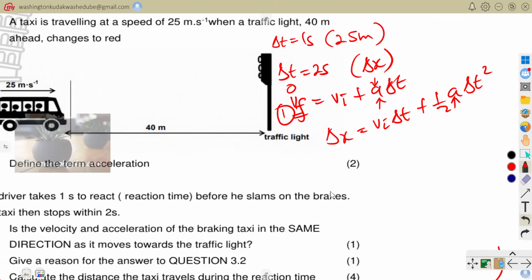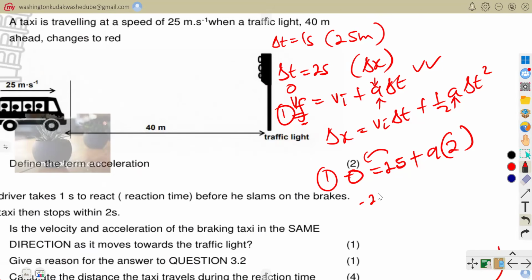So using this first equation, we have 0 meters per second, because finally he comes to rest. His final velocity is going to be 0 during these 2 seconds, and his initial velocity was 25 meters per second. So 0 = 25 + a times 2.